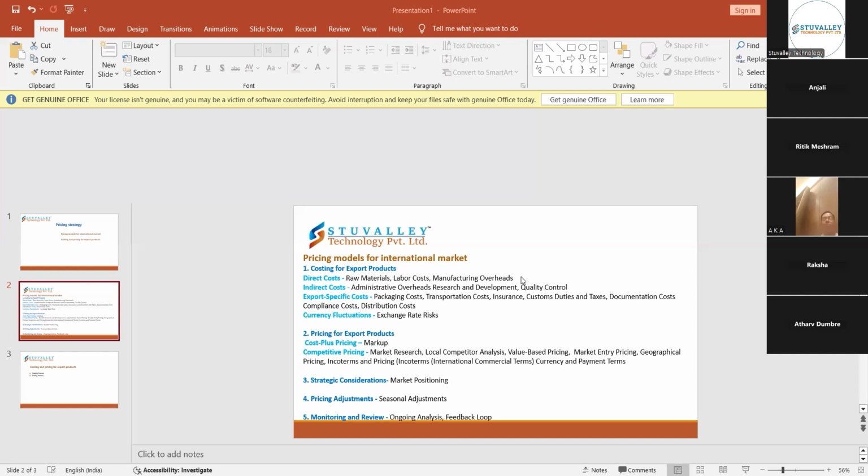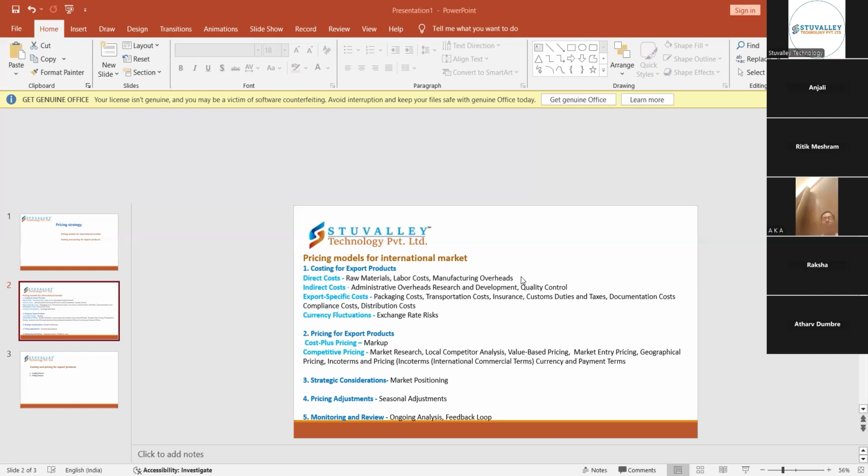For example, if a product is exported from India to China, the amount of taxes that has to be paid for that item comes under customs duties and taxes. So this is about customs duties and taxes.